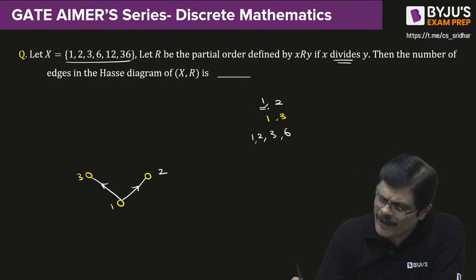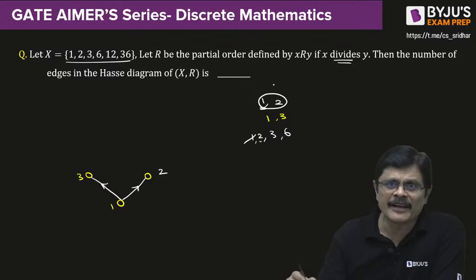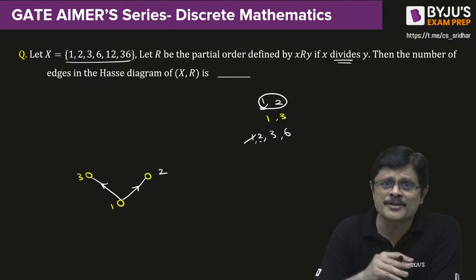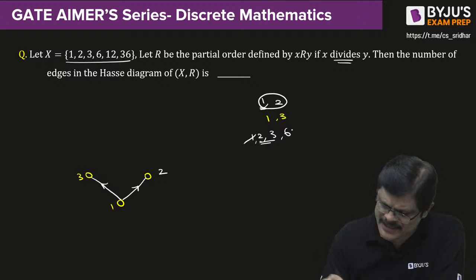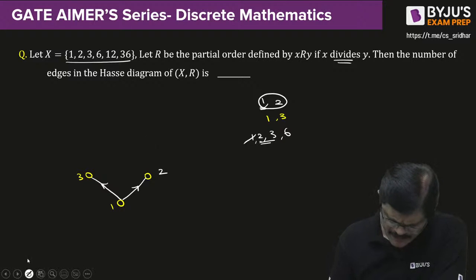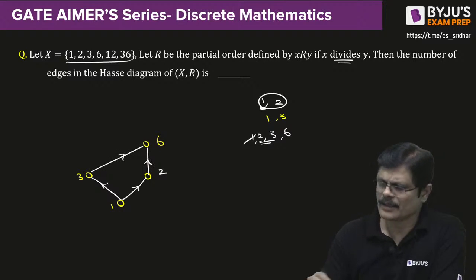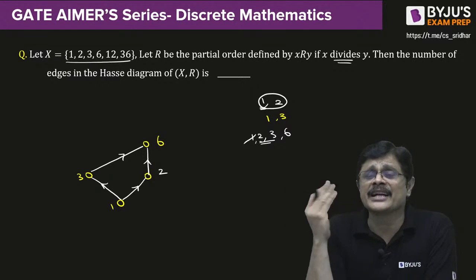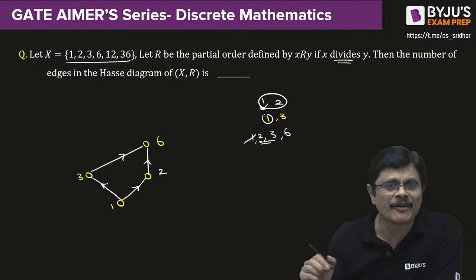Now here 1 is already in the list of 2, so you cancel that. But 2 is not in the list of anyone, and 3 is not the smallest element in any list. So leave them. These 2 elements are covered by 6. So 6 will cover these 2 elements, my dear friends. Am I clear? So the elements which are alone are covered by the last element. Here 1 is covered by 2. Here 1 is covered by 3.